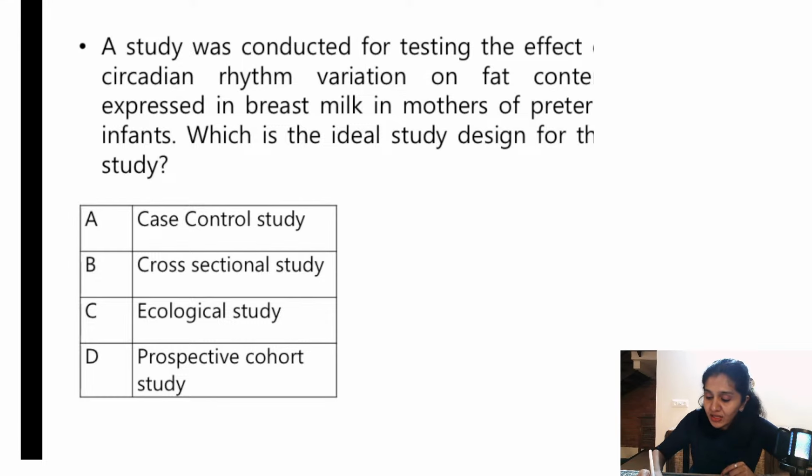Can I use case control study? No, because case control study always starts with a diseased individual. Do I see any disease in the question? No, so we can rule it out. Cross-sectional study, I told you, is to study the prevalence, plus we are meeting the individuals at only one point of time. Here, to see the circadian rhythm, can I meet the mothers only once? I need to meet them more than once. So it is not a cross-sectional study.